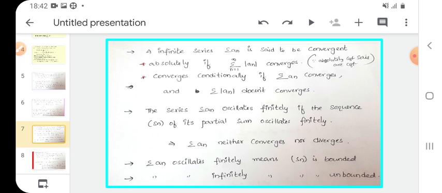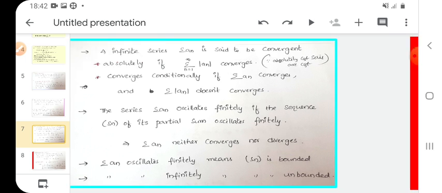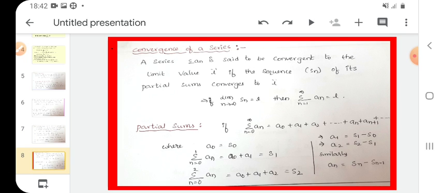If the sequence of partial sums is convergent, automatically the series is also convergent. If the sequence of partial sums is divergent, that means we get the limit value plus infinity or minus infinity, then the series is also divergent. If the limit of the sequence of partial sums has two or more values, then it is called oscillating.